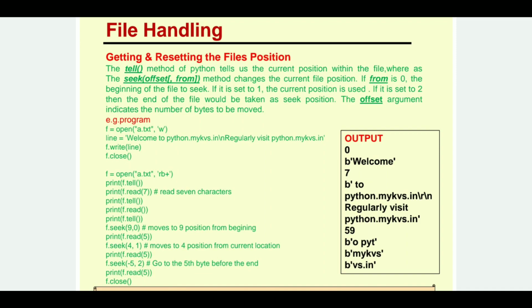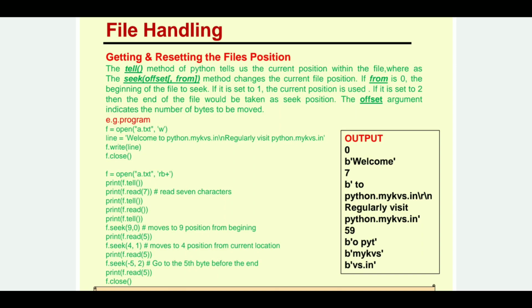So when I write in the next line print(f.read(5)), so it reads from that 9th position a total of 5 bytes. So you can check the answer. It is coming as "O pyt". Okay, so at the 9th place O is starting and it reads a total of 5 characters. So O, then space, then PYT.